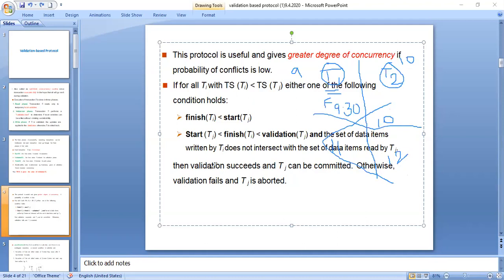Is this clear? So what it is saying: finish of Ti is less than start of Tj. That is one condition. The next condition is start of Tj is less than finish of Ti is less than validation of Tj, and the set of data items written by Ti does not intersect with the set of data items read by Tj. That means there should be no intersection, so that only then we can have a successful transaction. Otherwise, Tj has to be rolled back. This is what happens in the validation based protocol, in terms of timestamp of Ti less than timestamp of Tj.